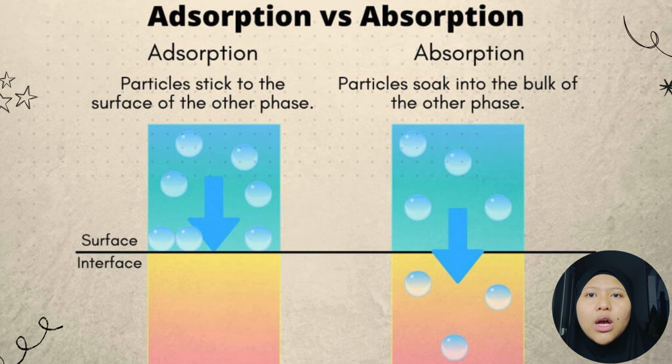For example, when carbon dioxide dissolves in water, it is an absorption process because the gas molecules enter and spread throughout the liquid. However, when the gas molecules stick on the surface of activated carbon, the process is known as adsorption, since the interaction occurs only on the surface.